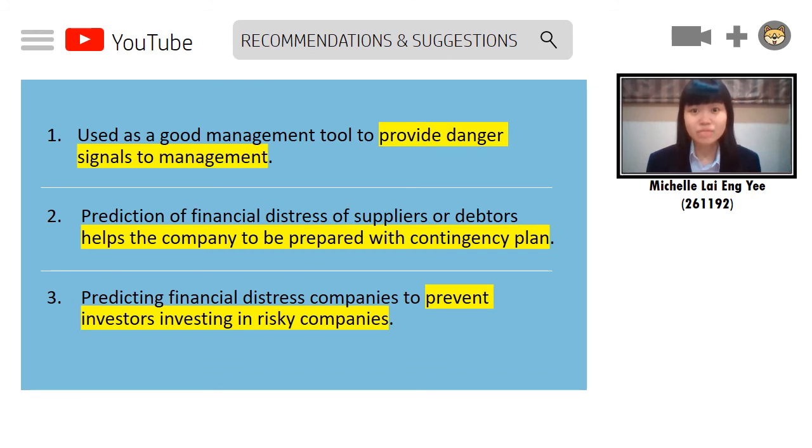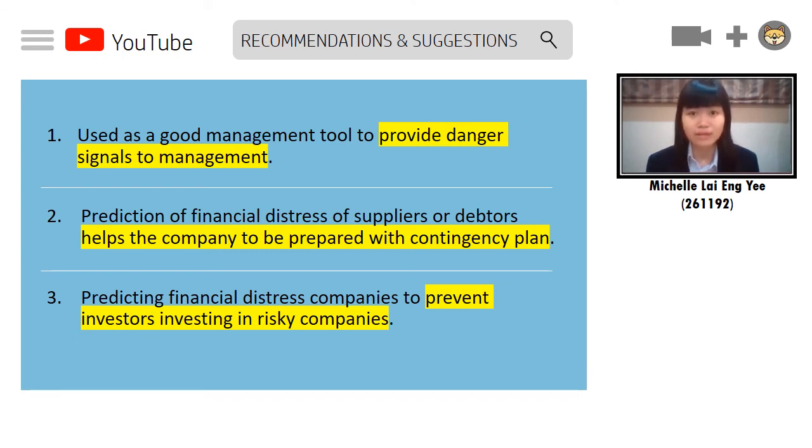Next, there are some recommendations on the use of financial ratio analysis for predicting financial distress. First, financial ratio analysis is recommended to be used as a good management tool, as it provides danger signals to the management on possible financial distress, so that suitable preventive or corrective measures can be planned and implemented immediately before it is too late.